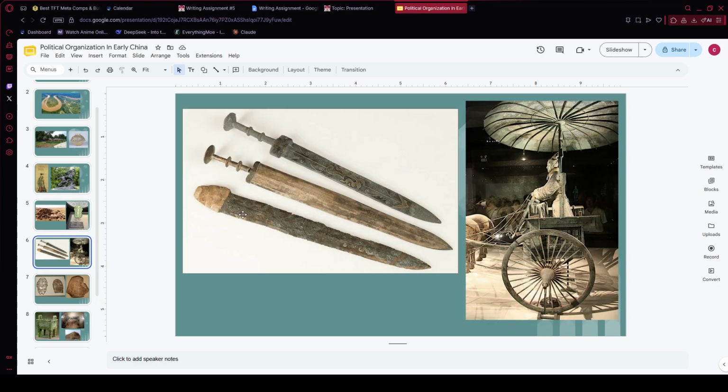Moving on to the Shang Dynasty, this is where political organization gets a lot stronger. Tradition puts the Shang from about 1766 to 1122 BCE, and archaeology has mostly backed that up. The Shang kings controlled a huge territory, and they got their power through military strength and controlling key resources, specifically bronze production. They controlled the copper and tin needed to make bronze weapons and chariots, which made it extremely hard for rival groups to compete with them militarily.